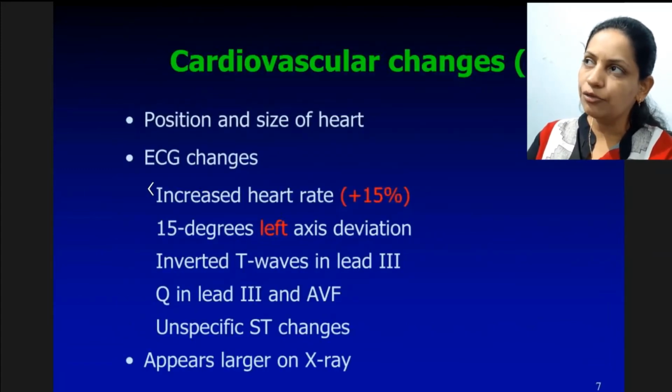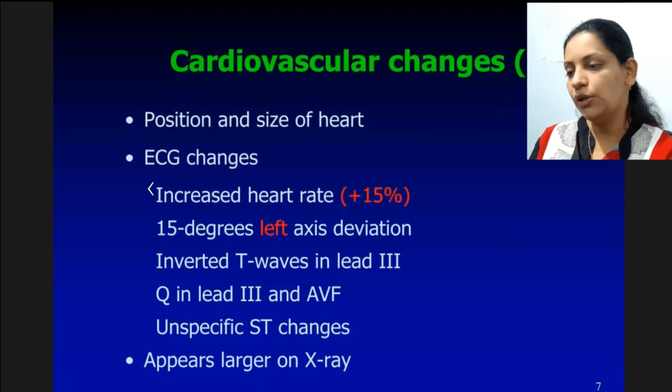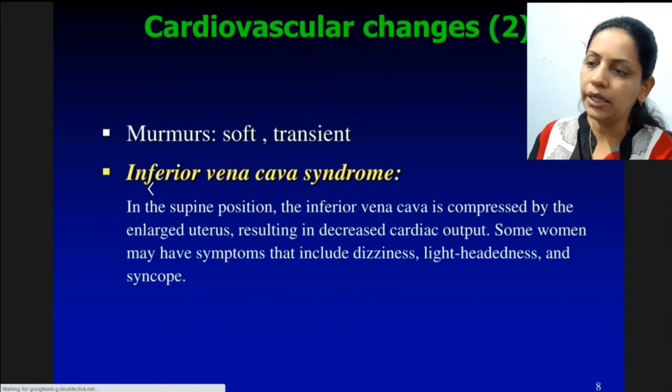Now if we see the patient, particularly about systemic examination, we can find in her CVS examination, cardiovascular examination, there may be slightly increased heart rate. Patient's heart rate and pulse rate is slightly increased.